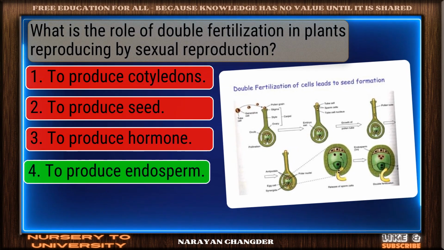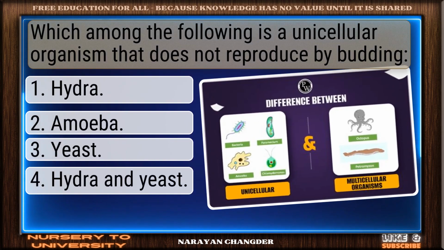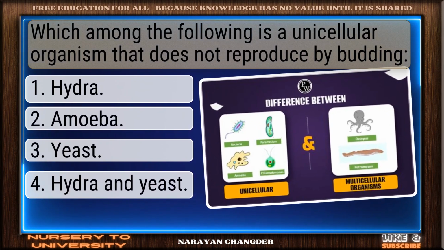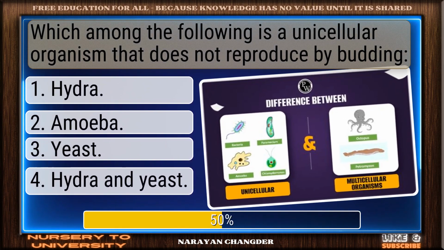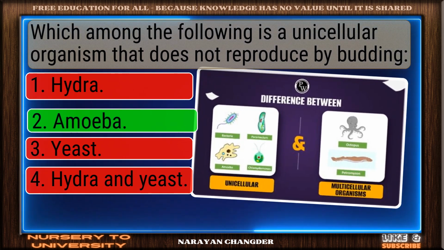What is the role of double fertilization in plants reproducing by sexual reproduction? Good thinking. To produce endosperm is the right answer. Which among the following is a unicellular organism that does not reproduce by budding? Nicely done. Amoeba is a solid answer.